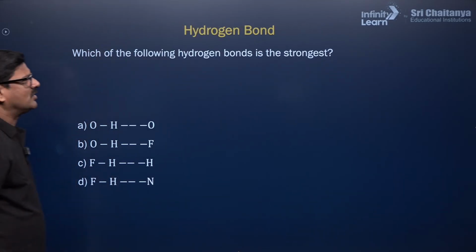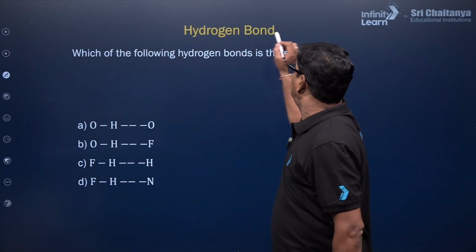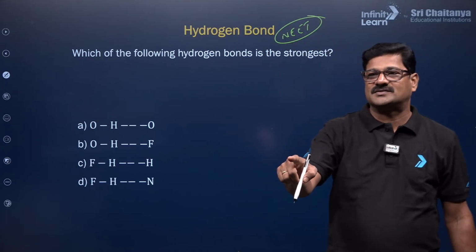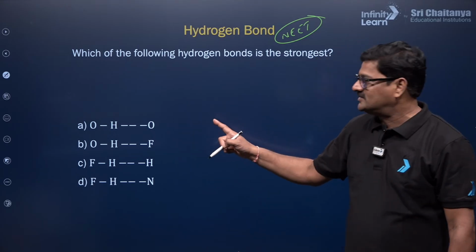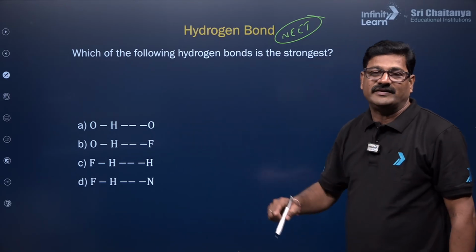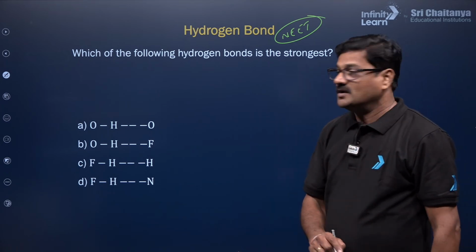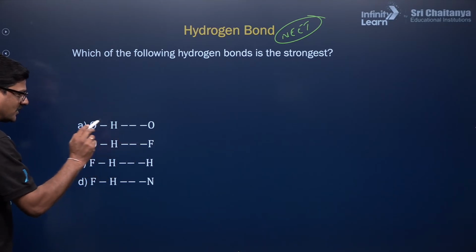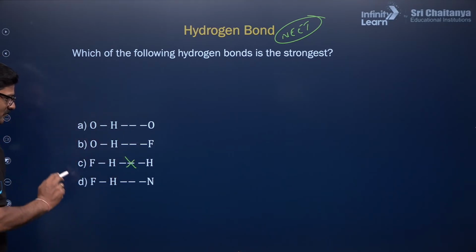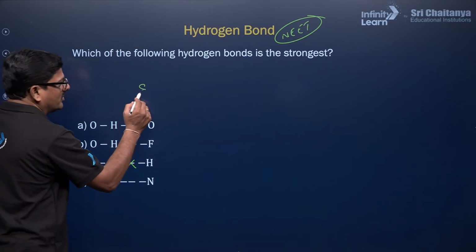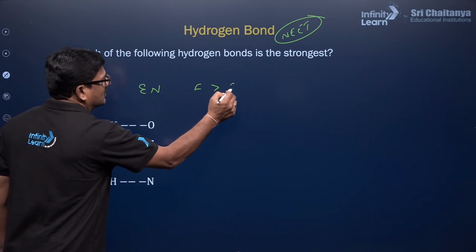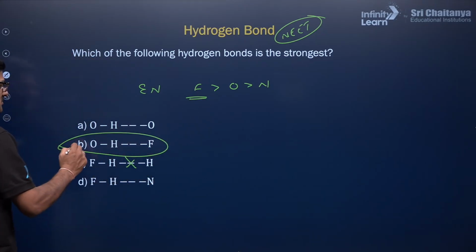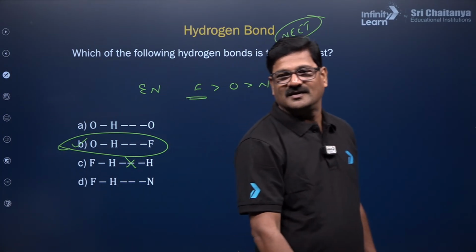Which of the following hydrogen bonds is the strongest? This is how a NEET examination question can come. Can anybody who is there in the live answer this? More the electronegativity, stronger is the bond. So hydrogen to oxygen, hydrogen to fluorine, hydrogen to hydrogen bond नहीं होगा. Hydrogen to nitrogen: electronegativity of fluorine is greater than oxygen, which is greater than nitrogen. So जहाँ पर fluorine है इसका strong hydrogen bonding होगा, right?